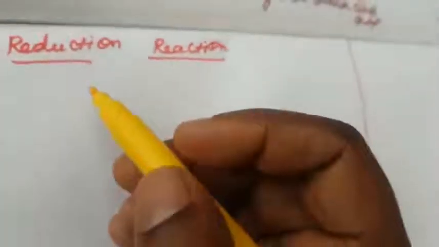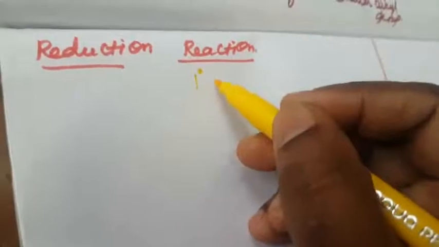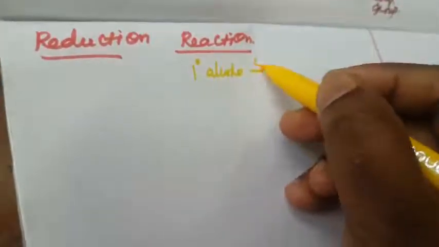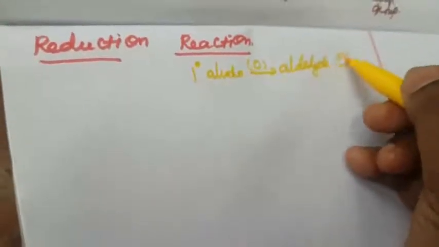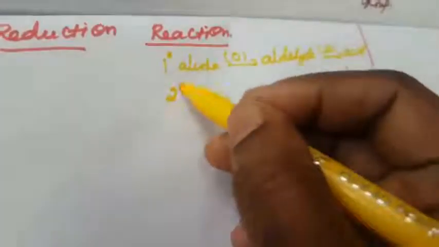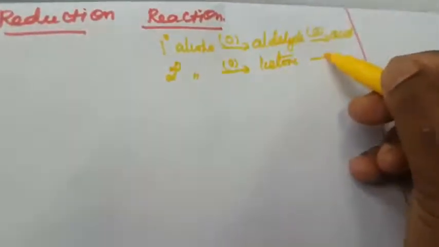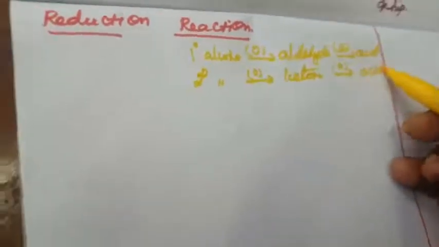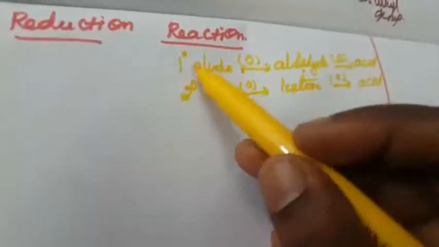Next one is the reduction reaction. What is reduction to alcohol? We already know that primary alcohol is oxidized to aldehyde, which is oxidized again to carboxylic acid. The secondary alcohol is oxidized to ketone, and ketone is oxidized again to acid. Now reduction is the reverse. Aldehyde is reduced to primary alcohol. Ketone is reduced to secondary alcohol.